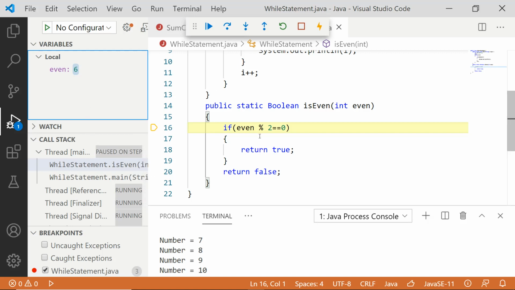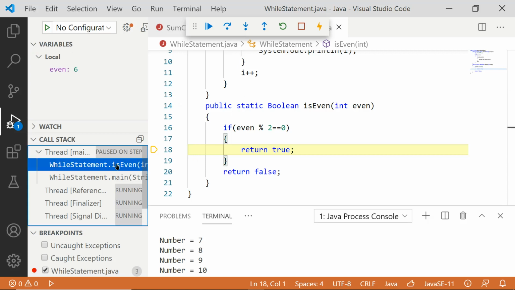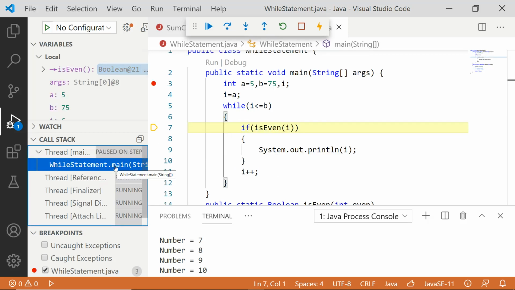6. 6 mod 2 equal to 0 is a true condition. I enter inside. Return true has to be executed. But once return true is executed, we have to go out of the method. When we are going out of the method, the room created for the method also will be deleted when you go out. You can just watch it now. Yes. See, only the main method is here. There is no room for isEven.